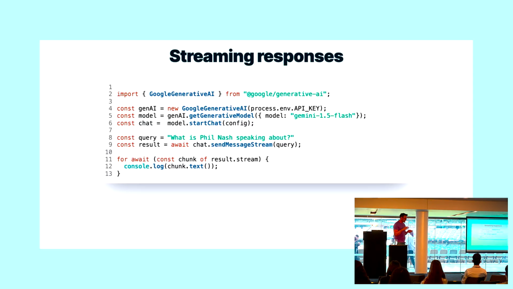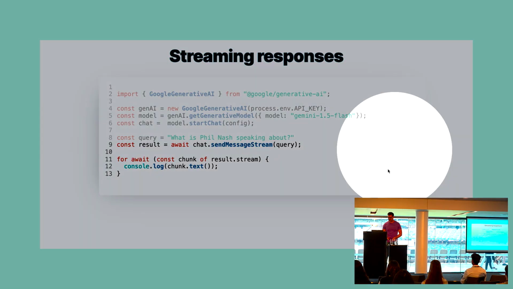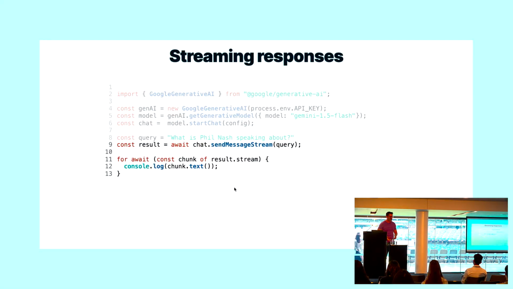If we are calling to these APIs that we can get data from, they tend to give us a streaming response, which is really useful. And so in this case, calling out to Gemini, you can ask for a send message stream, and that will give you chunks of data back, tokens, as they're created by the model. And so you can use, in this case, we've got for await const chunk of result stream. For await loops are really cool in JavaScript. Sadly, not available in all browsers, but if you're on the server side, you're fine.